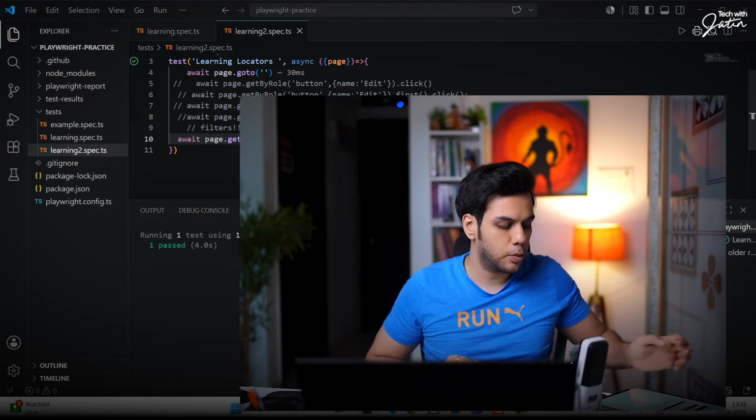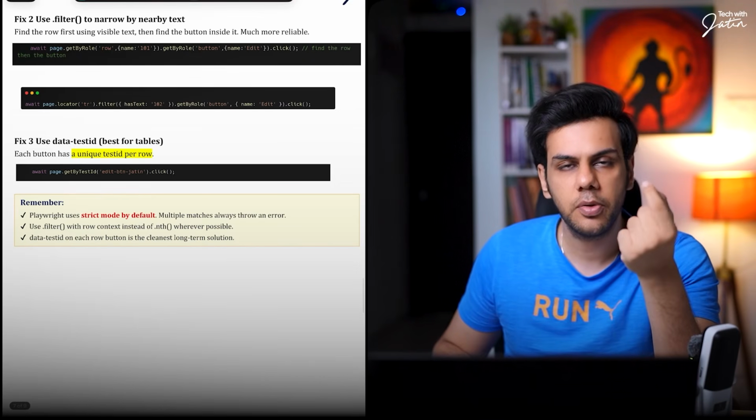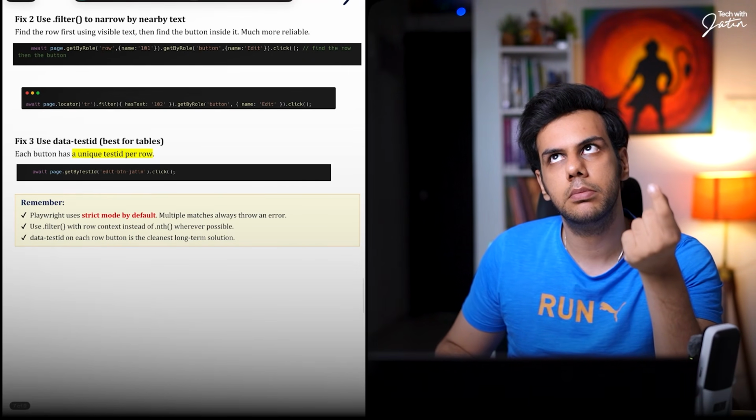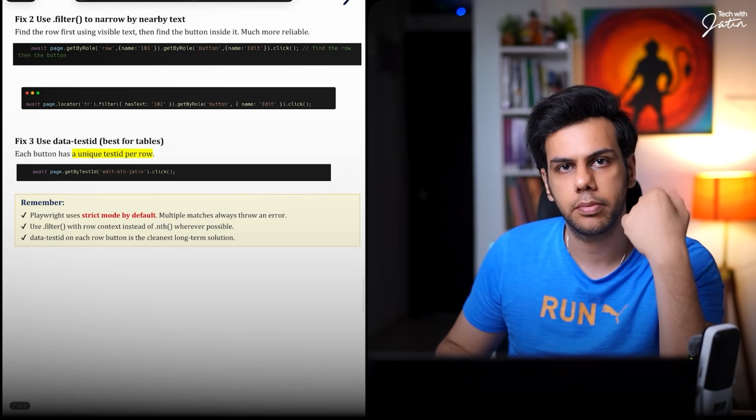One more way, guys, we can find the edit button over here is with the help of filters. Now, I have written filters over here, but I did not explain the filter method. So look carefully. Whenever you're talking about the filter method, you will be using it on the locator.